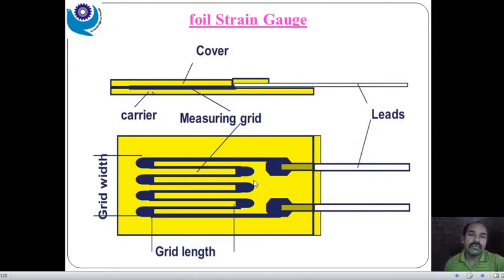And for the wire type, a simple conducting wire is placed over here, and it is a bonded one. There is an encapsulation, the yellow part is the encapsulation they have done, and internally this black portion is a metallic part, right? So it is a bonded strain gauge.